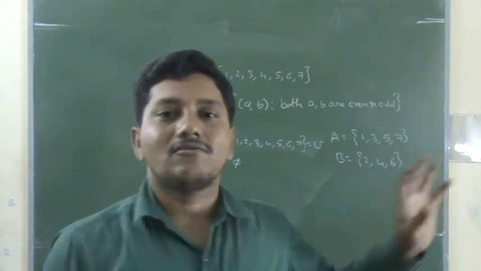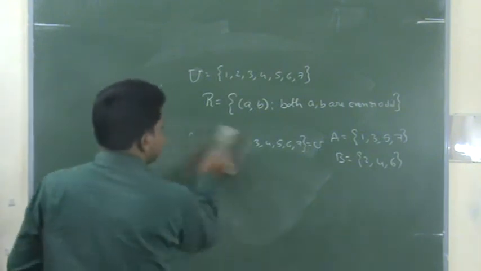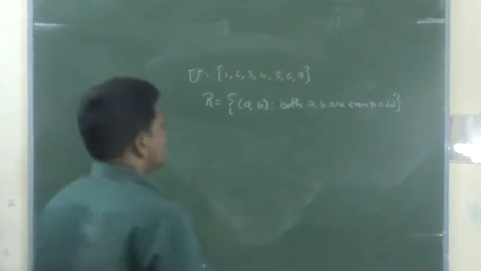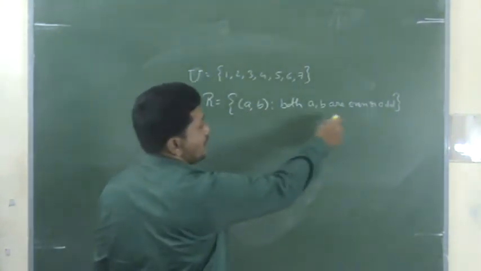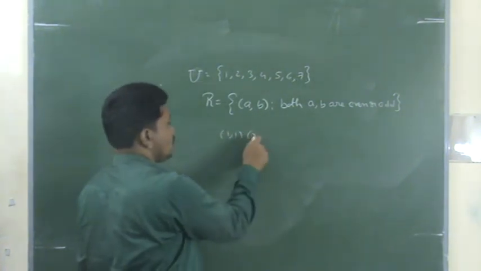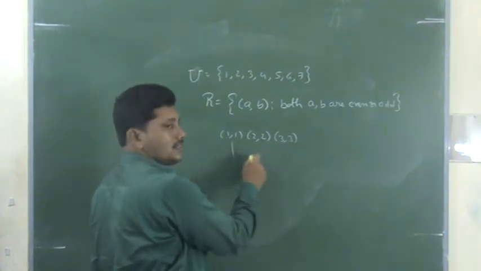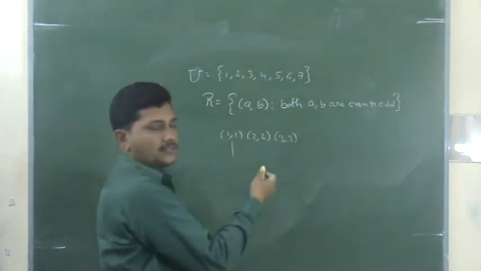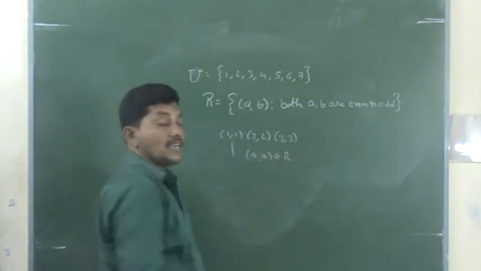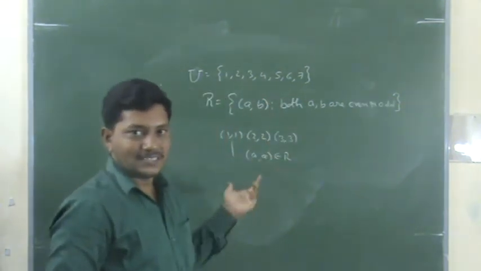Why? Because it is an equivalence relation. We can check whether it is an equivalence relation or not. In example 6, it is already an equivalence relation. Suppose reflexive: a comma a, are they even or odd? Is it possible? 1 comma 1, 2 comma 2, 3 comma 3. So 1 comma 1 is there, 2 comma 2, same only. So automatically a comma a belongs to R. Why? Because a comma a is either even or odd, but not mixed.